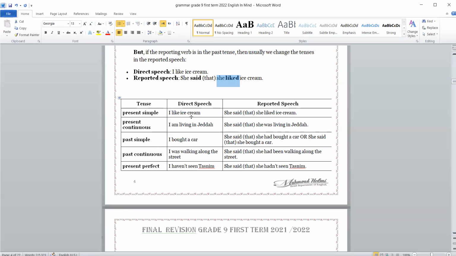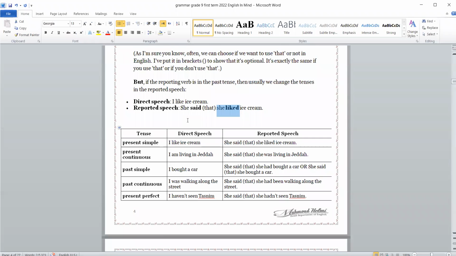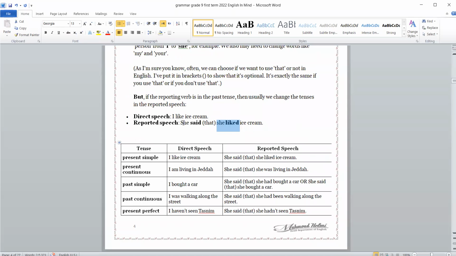Present simple, I like. If the introductory verb is like this, she said, is the introductory verb here in the present or past?